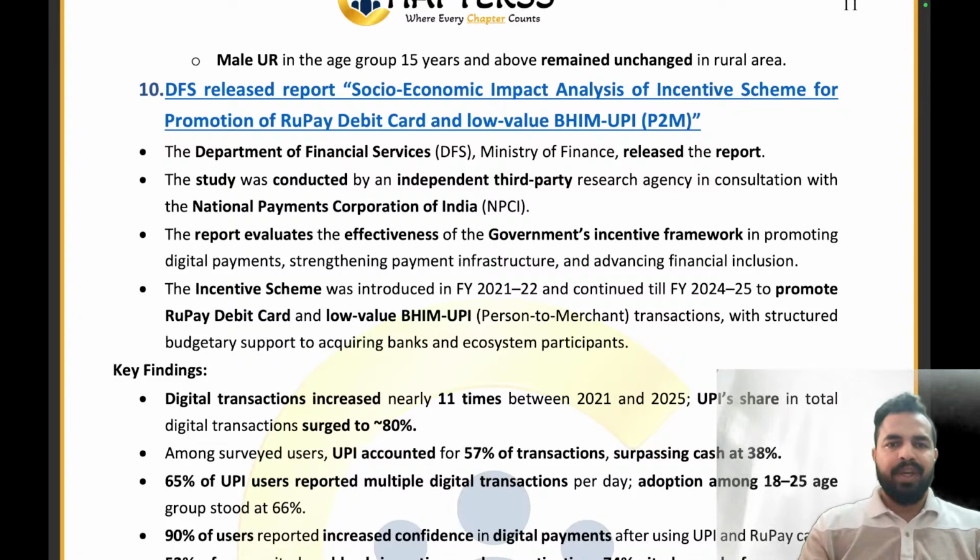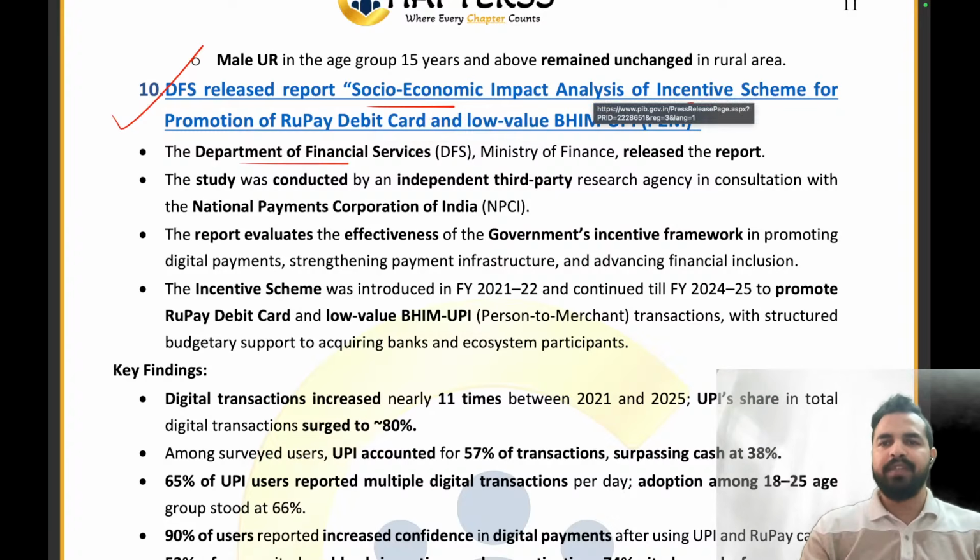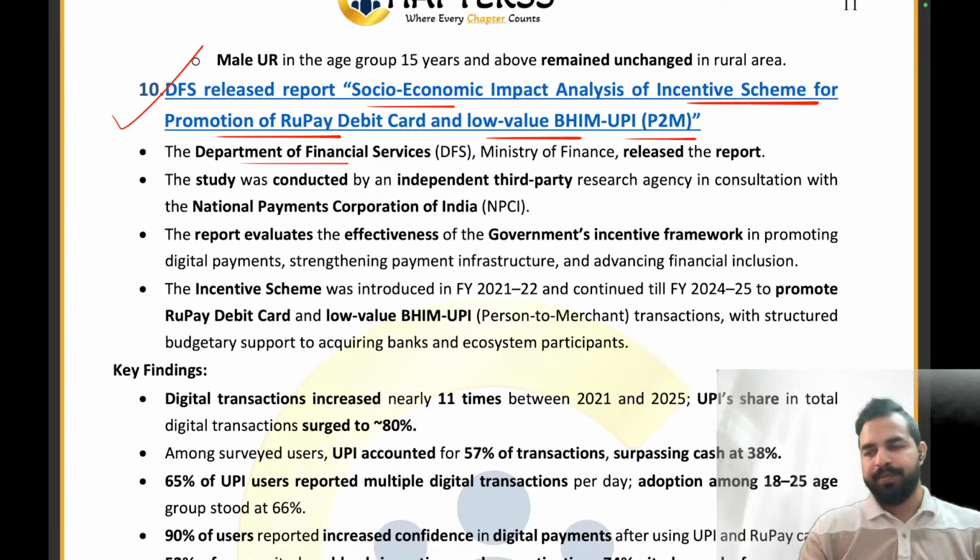So the next news article is an important one, my dear friends. How? Because the Department of Financial Services has released a report with the title Socio-Economic Impact Analysis of Incentive Schemes for Promotion of Rupee Debit Card and Low Value BHIM UPI.